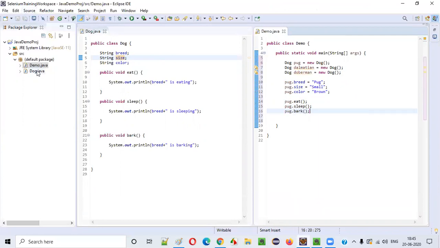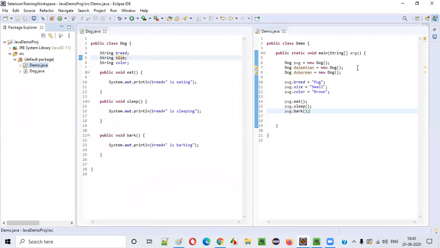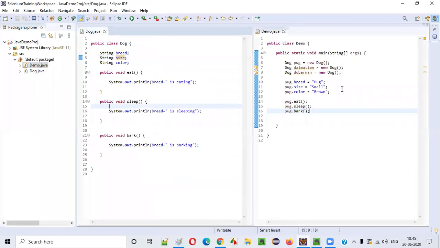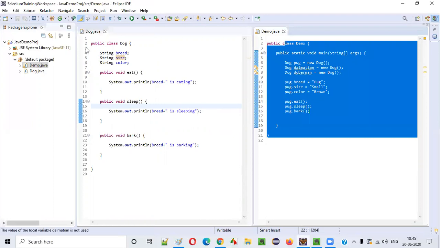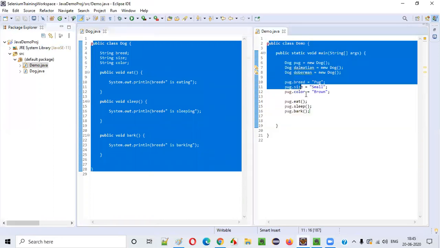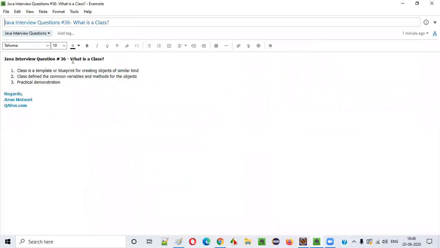Now guys, if I run this Demo.java, you will get the result as all the things about the pug displayed. You see, pug is eating, pug is sleeping, pug is barking. So guys, this is how we can create objects. So what is a class? A class is a template or blueprint. Using this template or blueprint, we can create objects of similar kind like pug, Dalmatian, Doberman objects. Fine guys, so hope you got the answer for what is a class.